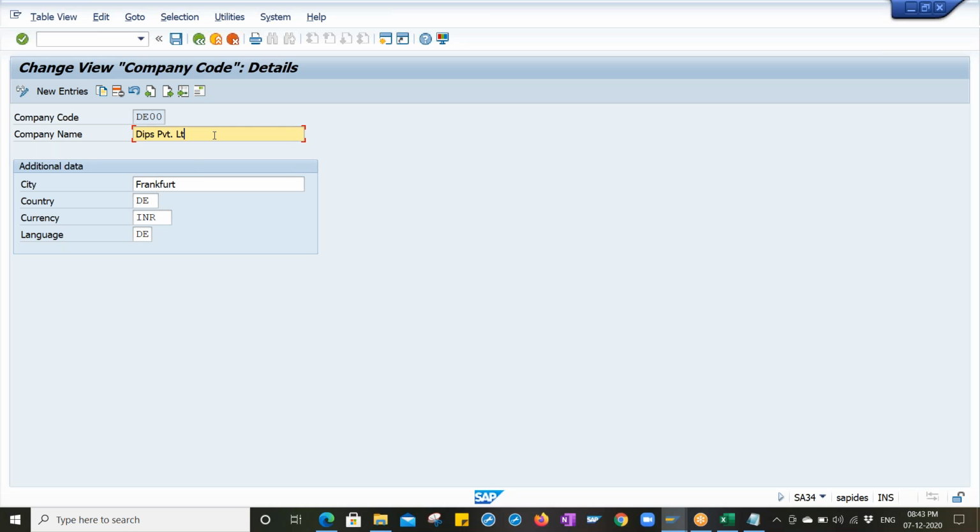What is the difference between company code and company? Do you know? Can you please tell me what is the difference between company and company code? So the company code is your central structure entity, and the company name will be... Any example? Any burning example?